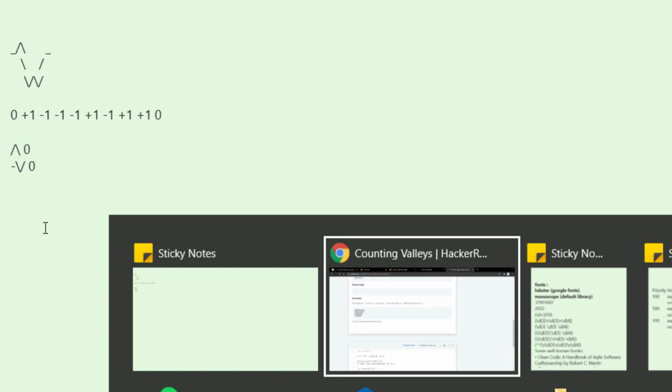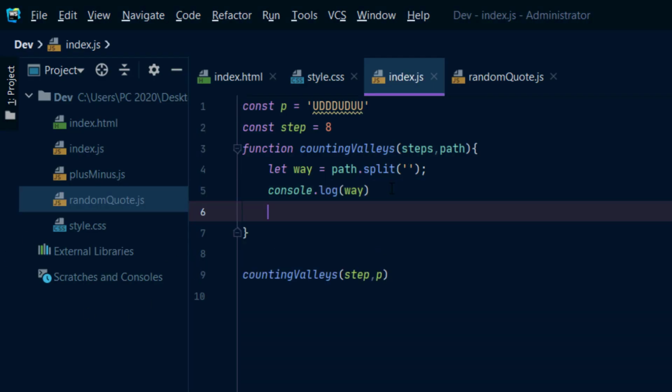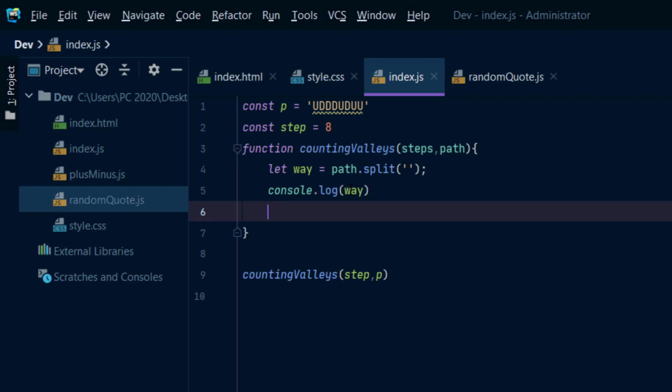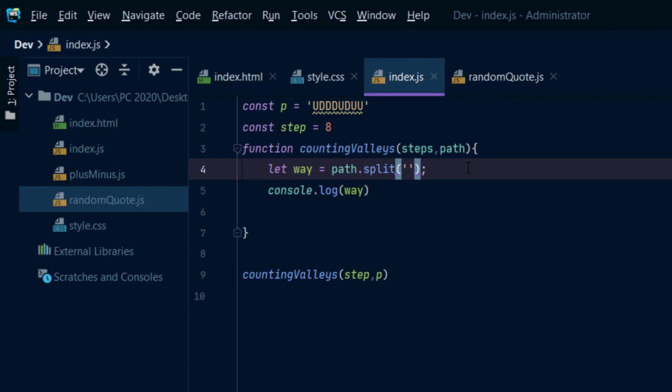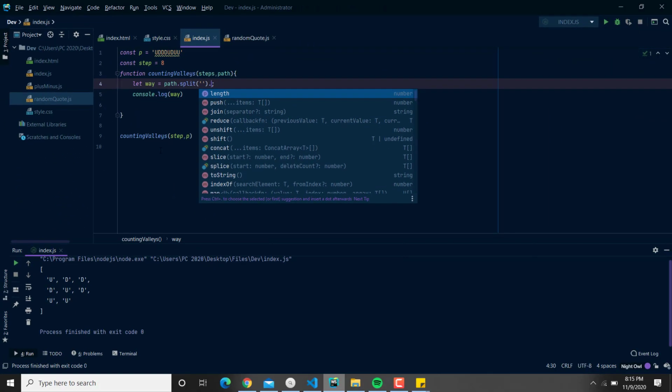In my situation, I thought about something very powerful. Before giving the condition, let's map over our array, and let's convert the U and D into integers, so we can manipulate the things and know where we are as a level.